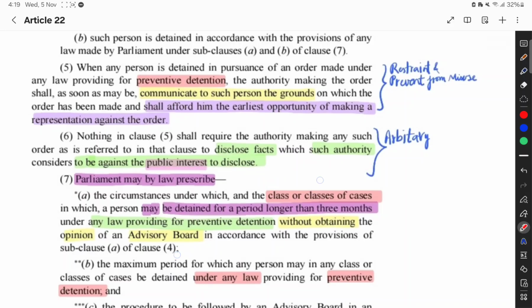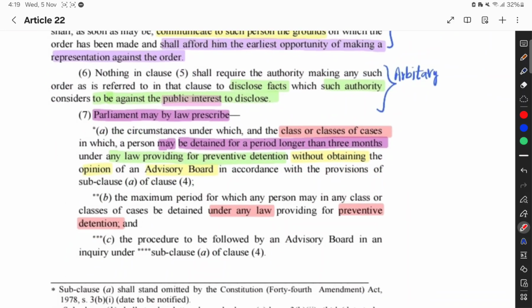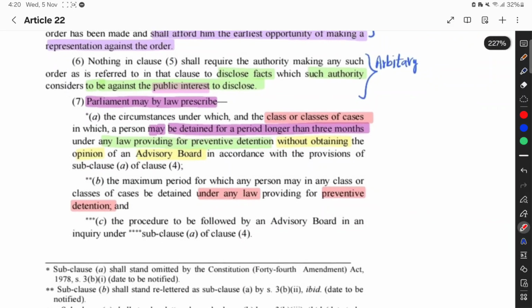What is that public interest word? Clause number 7: Parliament may by law prescribe the circumstances under which, and the class or classes of cases in which, a person may be detained for a period longer than 3 months under any law providing for preventive detention without obtaining the opinion of an advisory board in accordance with the provisions of clause 4 sub-clause A. Sub-clause B: the maximum period for which any person may in any class or classes of cases be detained under any law providing for preventive detention, and the procedure to be followed by the advisory board.